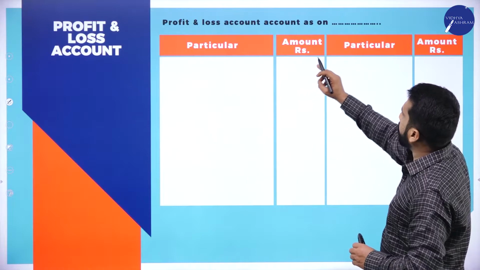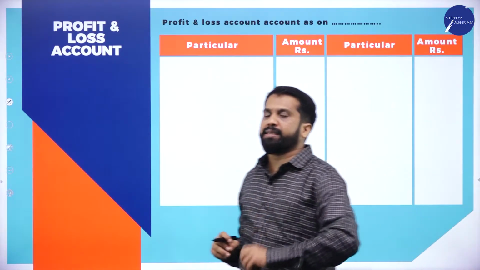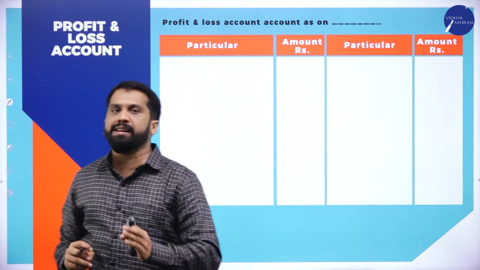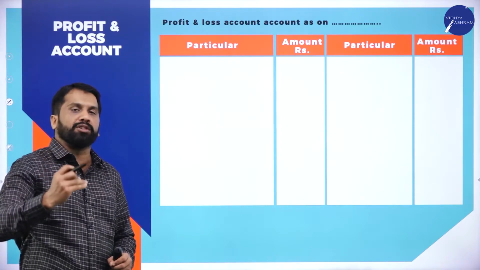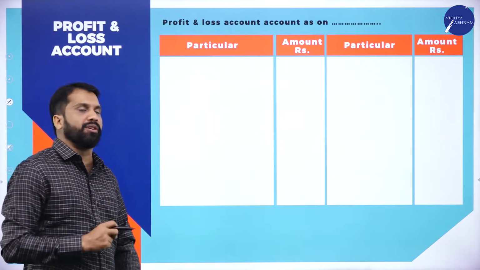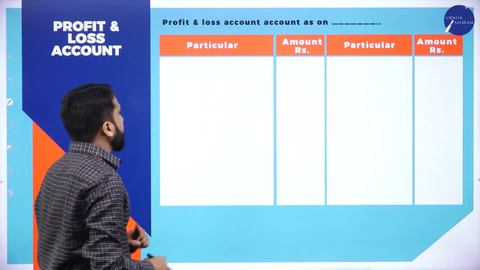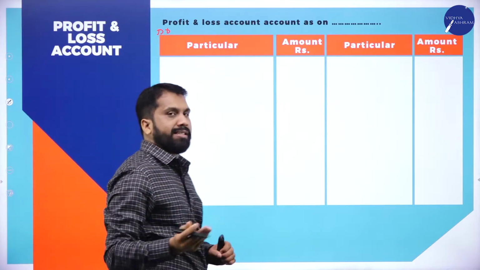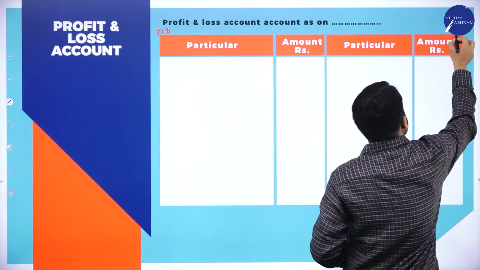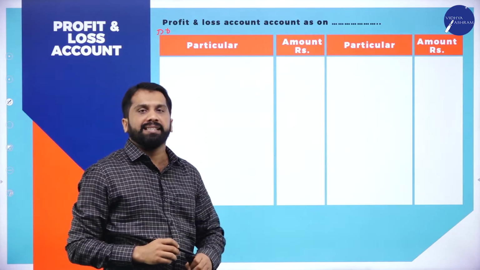Similarly, profit and loss account as on, you have to mention the date, like 31st March 2020 or 31st March 2021. As per the question paper, whatever year they have mentioned, we have to mention that. Once it is done, you have to mention that this is the debit side and this is the credit side, Dr and Cr.